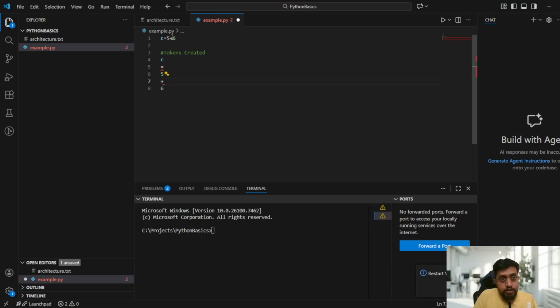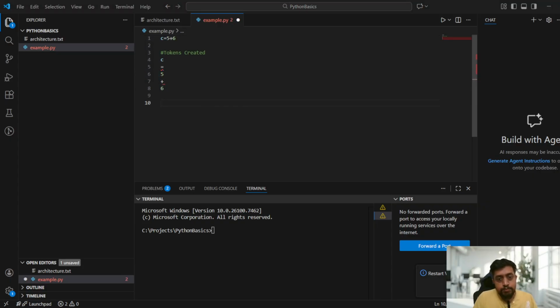But for example, if it is like this, guys, understand? Like this 6 plus, and here also there is a dollar symbol. So this will give an error, guys. The first level of defense for Python is that it will create the tokens in the appropriate mode. So for example, c equal to 5 plus 6, these are the tokens it will create, guys.